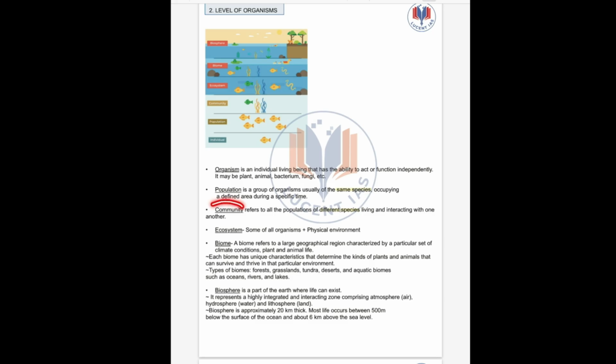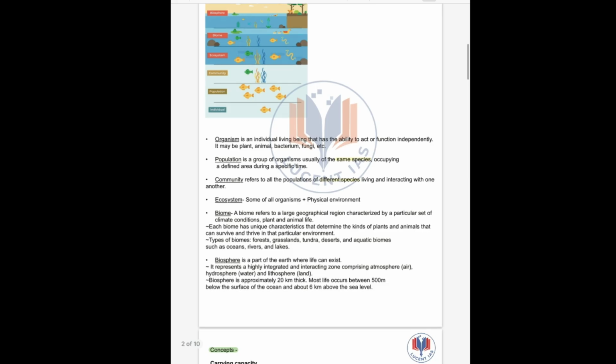Community. What does community refer to? Community refers to populations of different species living and interacting with one another. Then ecosystem. What is the difference between population and community? Population is usually of the same species, for example, same fishes. But what is community? We see fishes plus other organisms too. So community refers to different species. Ecosystem, as we have studied, is the sum of all organisms plus their physical environment and their interaction.